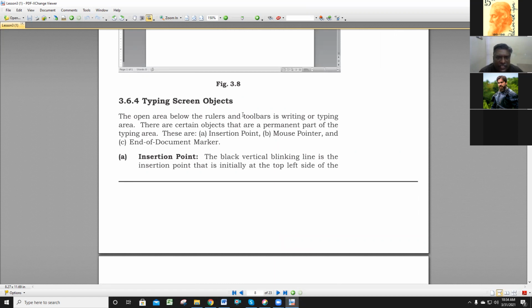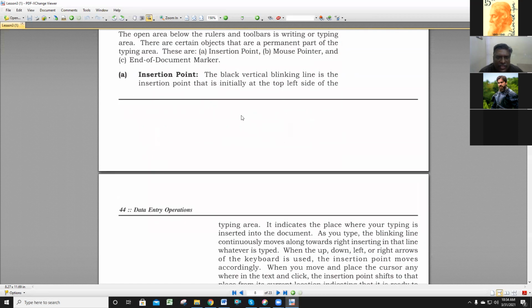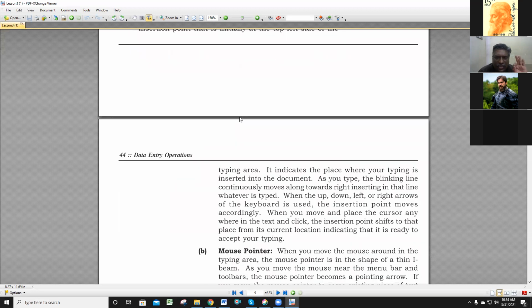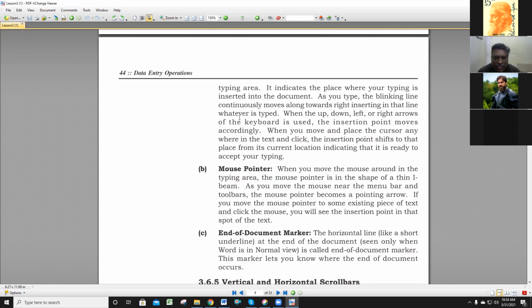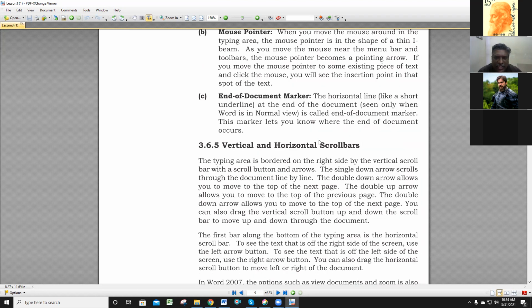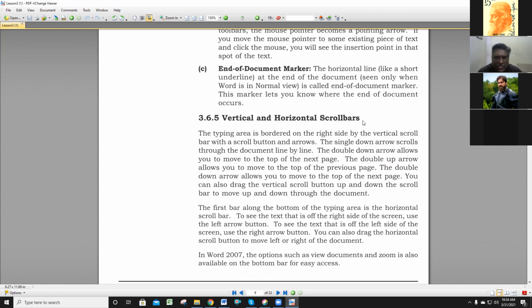In 3.6.4, you can take it from your textbook: insertion point. They will ask important questions with 2 marks. Every time they will ask you: insertion point, end of the document marker, and mouse pointer. So these 3 are very important. Next heading: vertical and horizontal scroll bar. They will ask to differentiate between the vertical and horizontal scroll bar. It is an important 2 marks question.